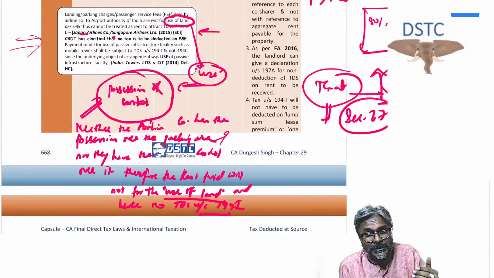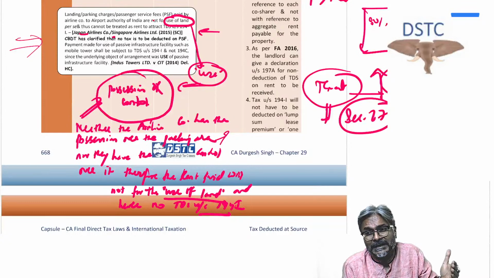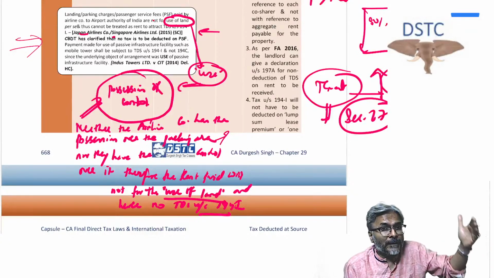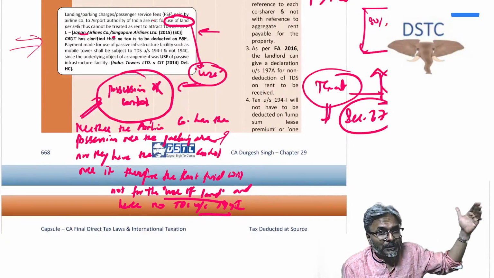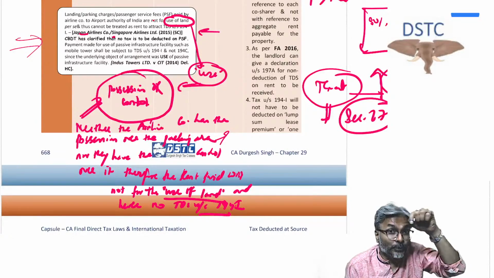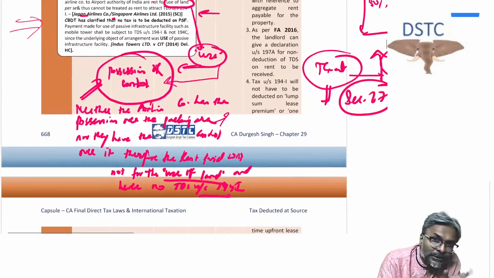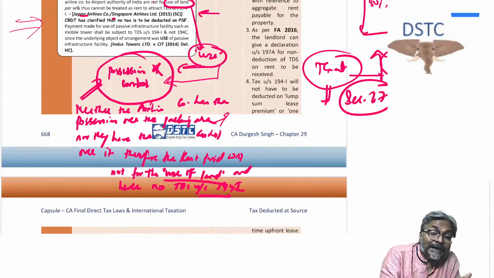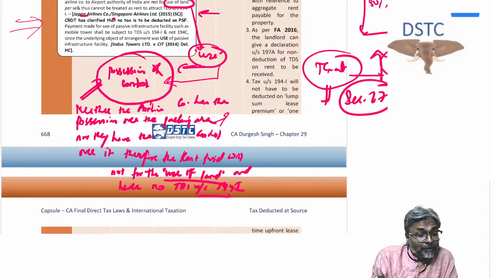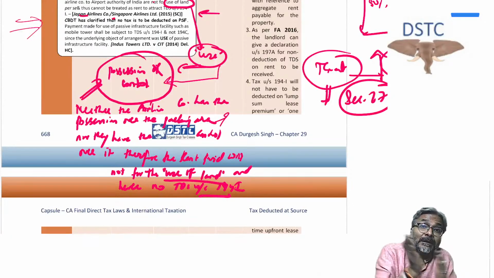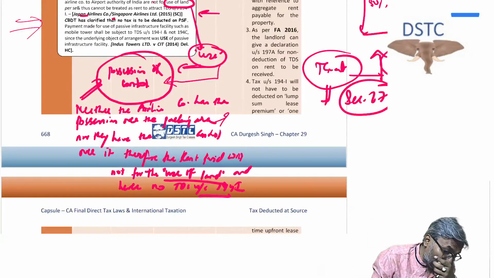Obviously, students, rent is paid to use immovable property or plant and machinery or furniture. When you talk about use, what does it mean? Possession and control. It means that the airline company making the payment should have possession and control over those parking facilities.